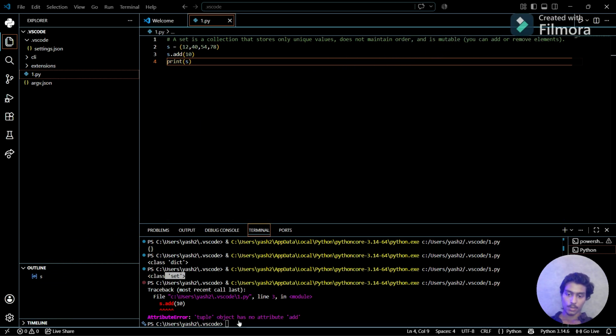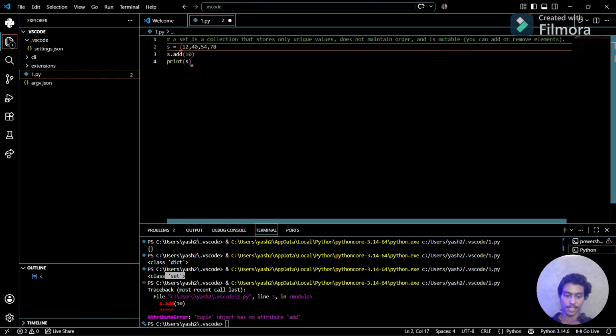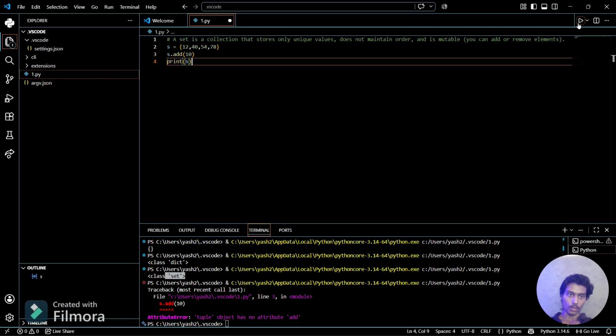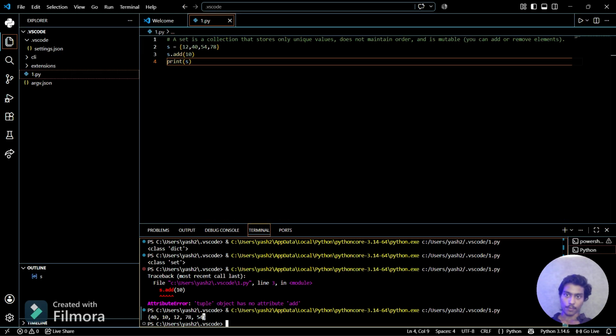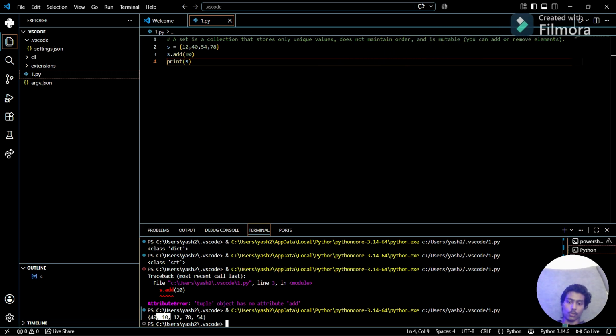There is an error. I'm sorry, I used the parenthesis. For a set we can't use that, we have to use this. Now you can see, 54, only 10 is added at a random index. 10 is not added at the end. 10 is added at a random index. So as I've told you, set is mutable and unordered. That's why I'm telling you that it is unordered.